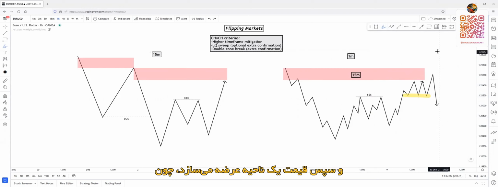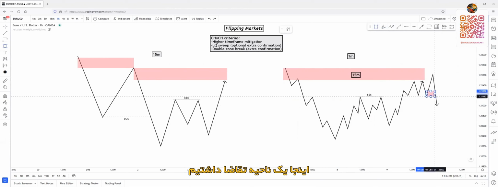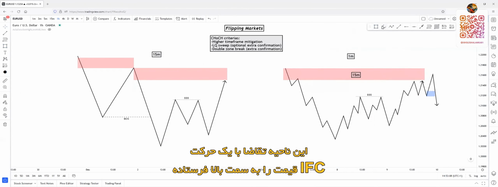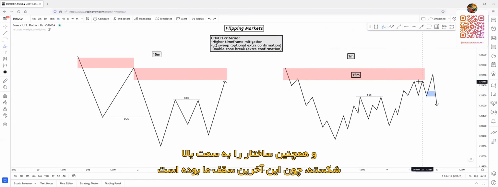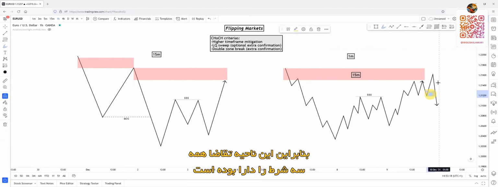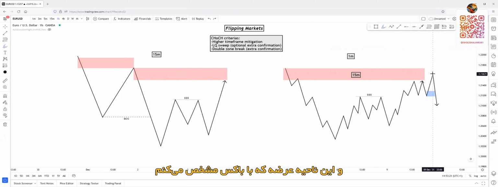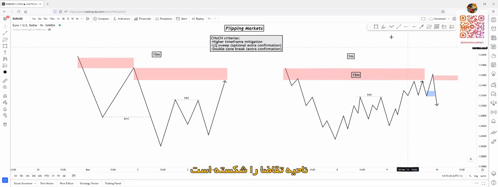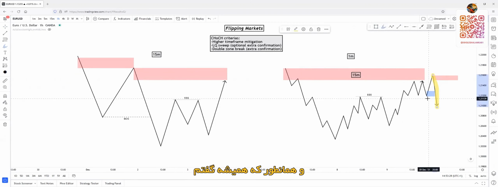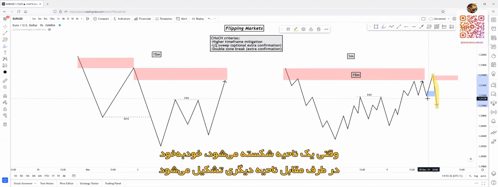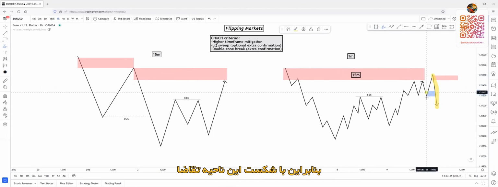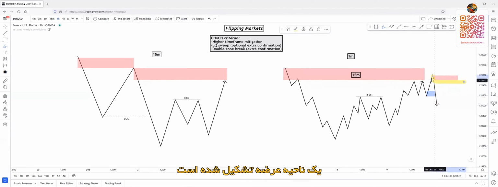And after this, price can create a supply zone because we had this demand zone right here. This was the last demand zone because this demand zone created an inefficient push to the upside. It swept liquidity and it also broke structure to the upside here because this was the last high. So this demand zone has all three criteria. And this supply zone, I will just mark it with a box. So this supply zone broke through this demand zone. And as I always say, if a zone breaks, an opposite side zone will be automatically created. So price broke through this demand zone, and a supply zone was formed here.